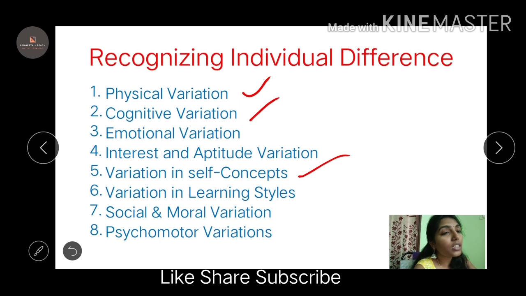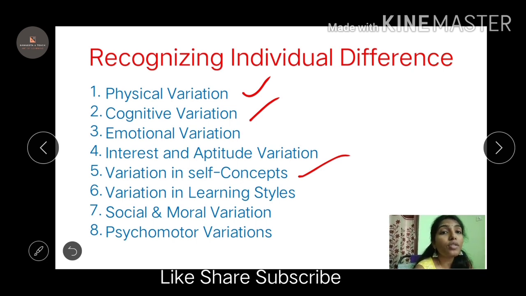There is a variation in learning styles. As I said, persons may be receivers, detectives, or generators. Some people have this style of receiving the information, but they don't understand or give a purpose to it, they just memorize the things that can be forgotten at some point of time. Whereas when you understand, it cannot be forgotten anytime. So different skills, like detective skills where you ask questions and learn, generative skills where you generate new ideas. This kind of learning skills also varies from one person to another. My learning style is different from your learning style.